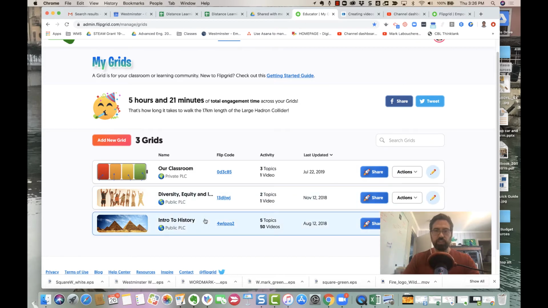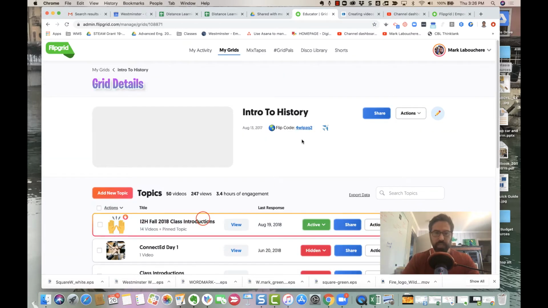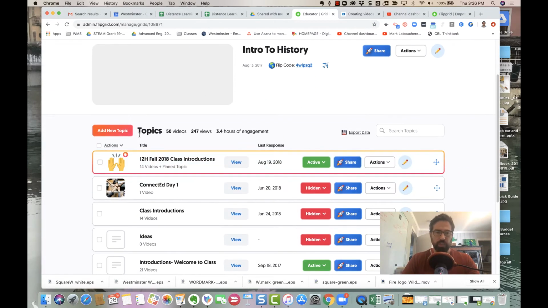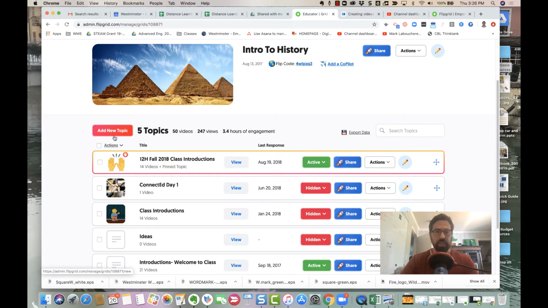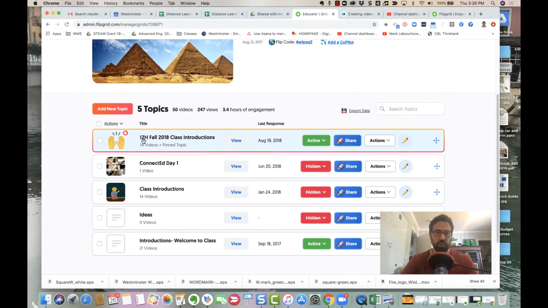Just to give you a sense of what a grid is, here's one that I did for Intro to History. If I click on that, it'll take me to the Intro to History. Think of this as a folder that has all the grids that I've created within it. I can add topics within the grid. I usually use this at the beginning of the year to set up class introductions, and sometimes, besides asking questions, just to get to know students a little bit better.